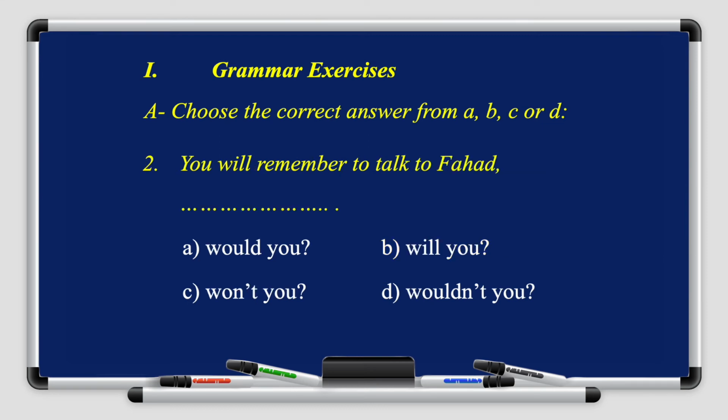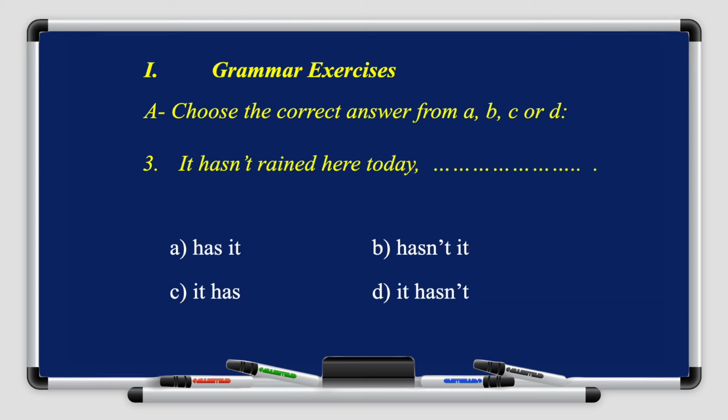Question number 2, you will remember to talk to Fahad. So here, the auxiliary verb is will, right? So when you change it to the negative, it becomes won't you, or will not you. Okay, so it's won't you. Let's take a look at question number 3. It hasn't rained here today. The auxiliary verb is hasn't. You have to put it in the positive and it becomes has it.